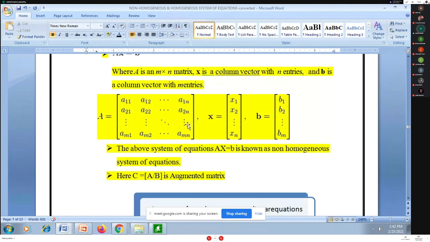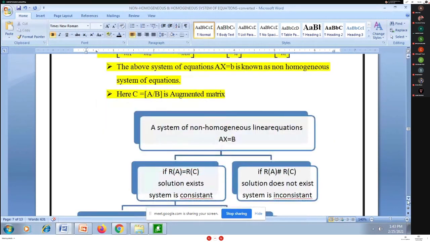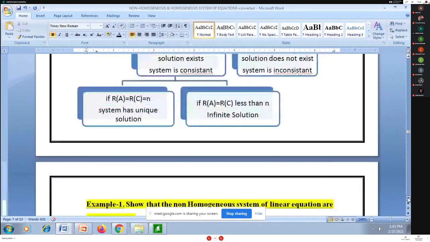I will apply row transformations in such a manner that I convert matrix A to echelon form, and find the rank of A. I will also find the rank of the augmented matrix C. That is the way to go, and then I have to use this chart.